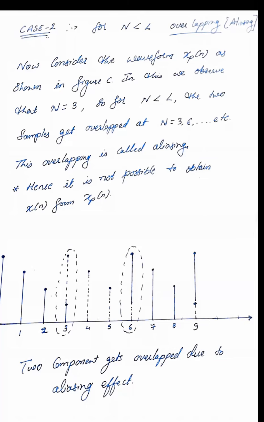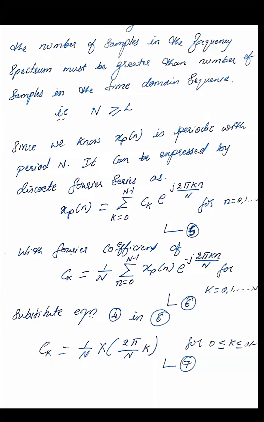Now in the examination, they will ask you to derive the DFT and IDFT equation. So we have just analyzed the two sampling equations with the help of a non-periodic signal. Now let us see what is happening there. The number of samples in the frequency spectrum must always be greater than or equal to L, as I already said. So now let us see how the expression is derived.